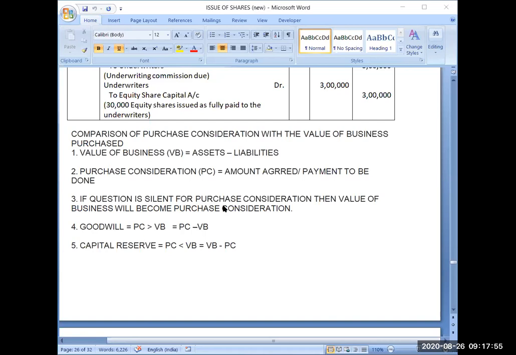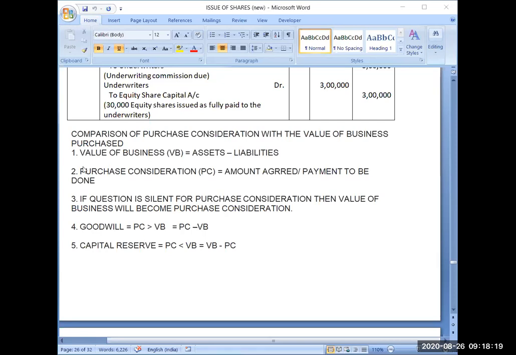According to the assets and liabilities, the value is coming 100, but in actual you have to pay suppose 120. Means you have to pay more than the value of the business. So whatever extra you are giving, that will become goodwill. Whatever extra you are paying to the owner of the business is the amount of goodwill. So that we are doing.